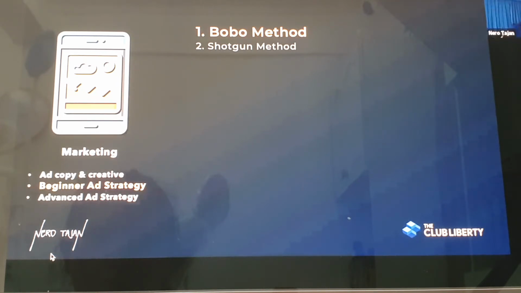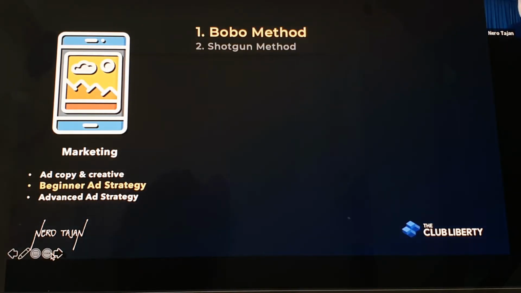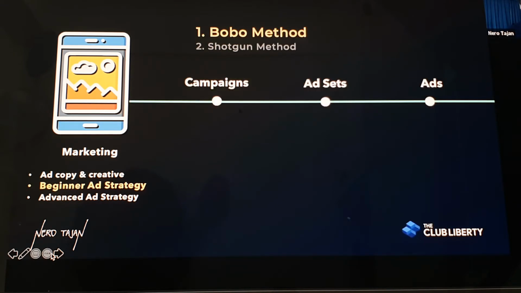Ito. Okay, beginner ad strategy and water break first. Guys, ito ha. This one, again, I have explained this inside the PGM super detailed. What I will show you is yung whole process and method. Screenshot nyo, balikan nyo. If I will explain it each, after na meeting natin, dudugo yung ilong nyo. Promise, it's overwhelming. Sumakit yung ulo. As in, promise. Yung first session ko in October, I just noticed na ang overwhelmed and drained na ng mga students. So, the way I will show this one, ito, campaigns, ad sets, ad. Explain ko lang to, tapos strategies na siya tayo agad.